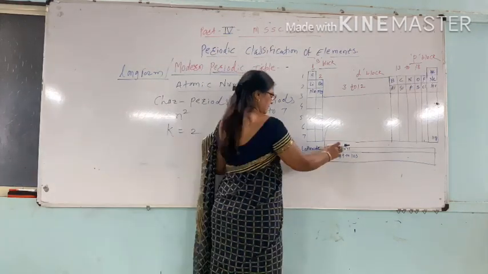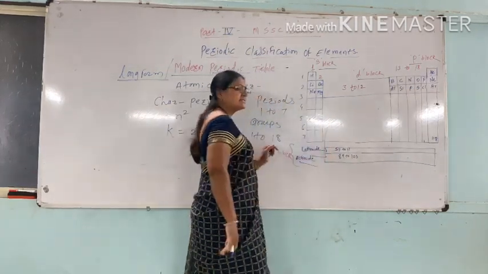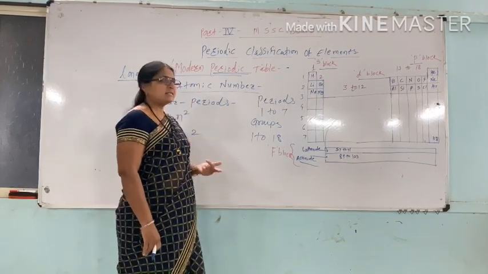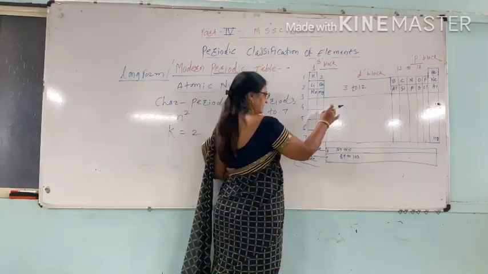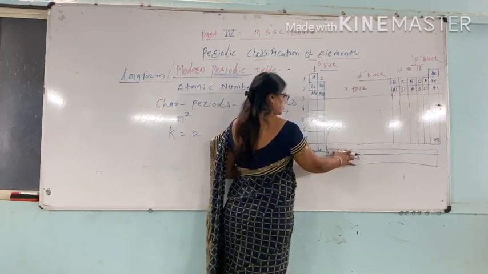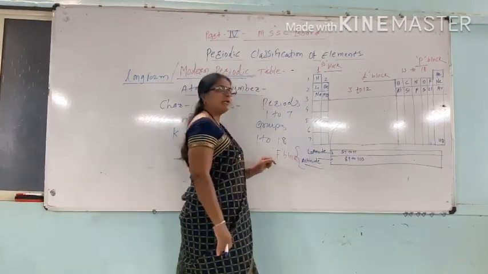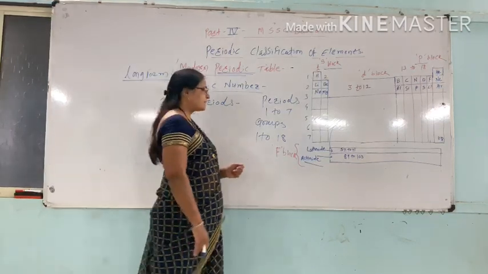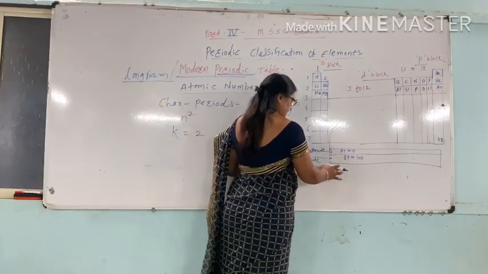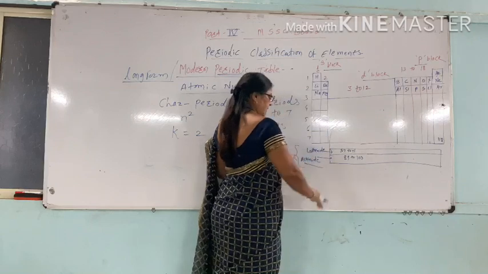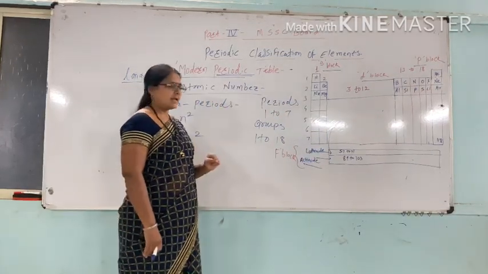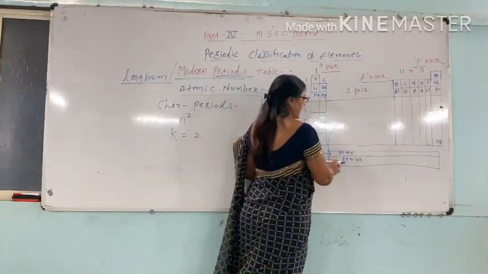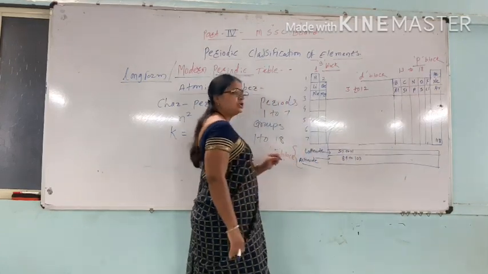The elements in the lanthanides show close resemblance with the elements present in the 6th period. The 7th period also includes the actinide group, that is atomic number 89 to 103.